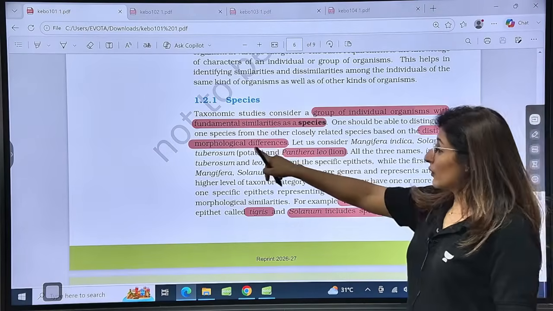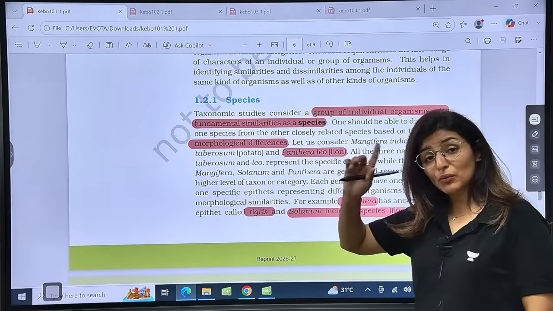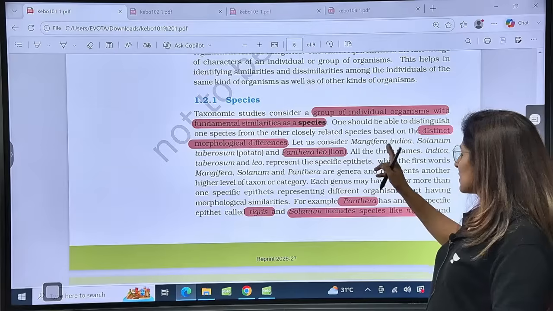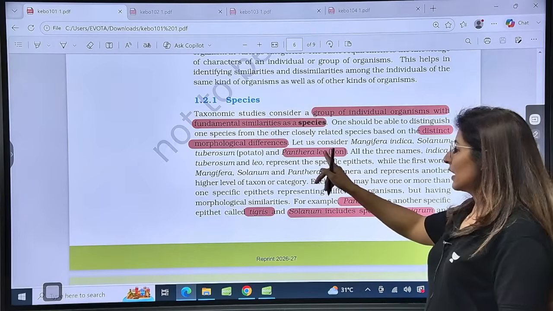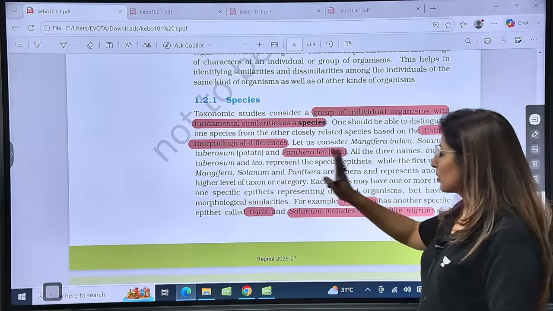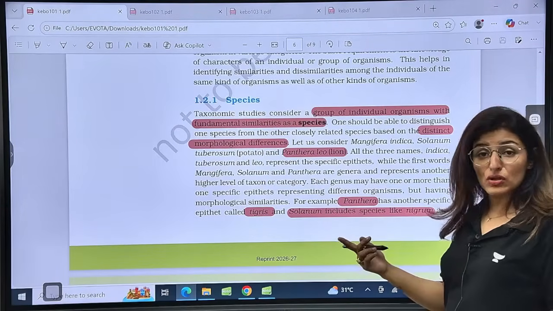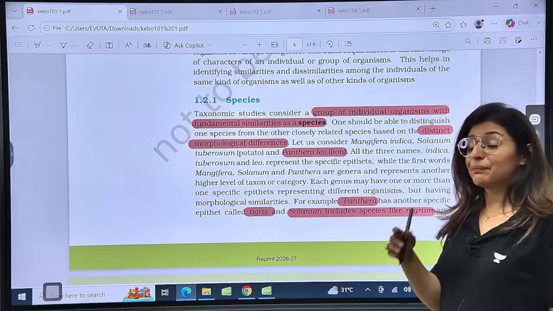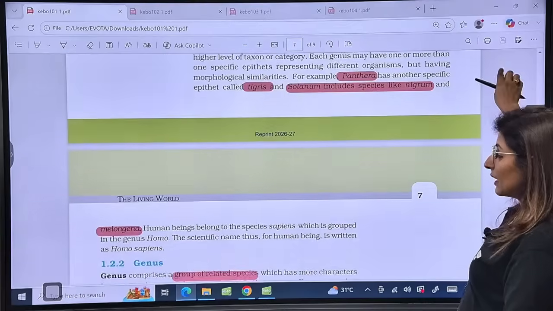Now, see, morphological differences will be present, which will differentiate them from other species. For example, indica, tuberosum. In Panthera leo, it is the leo part. So all these, indica, tuberosum, leo, represent the species. While Panthera has another species also, like tigris, and Solanum has species like nigrum. Is that clear? Like melongena.